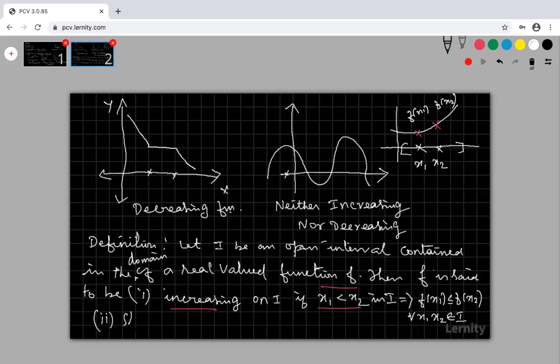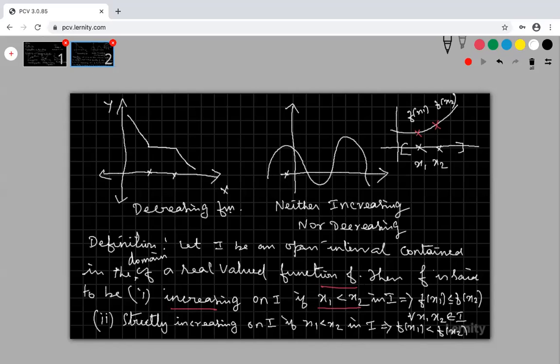The function is strictly increasing on the interval I if x1 less than x2 in I implies f of x1 is less than f of x2, for all x1, x2 belongs to I.